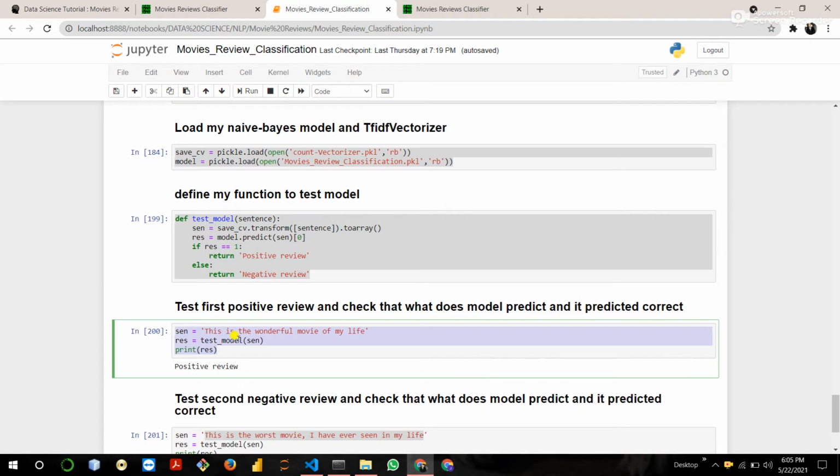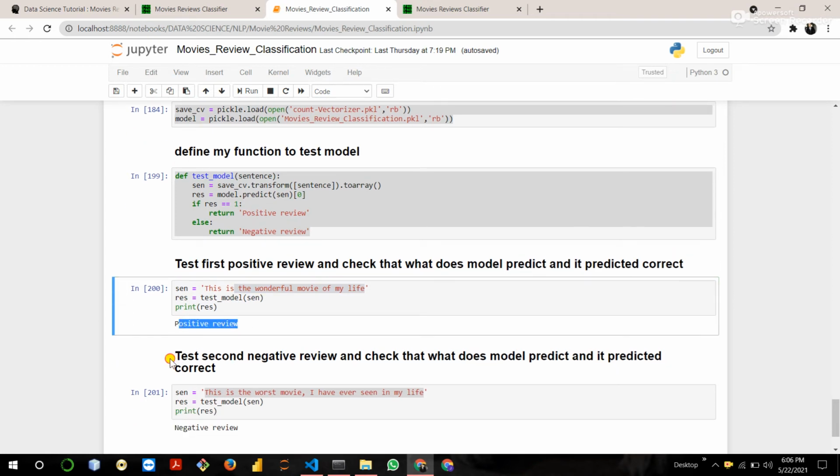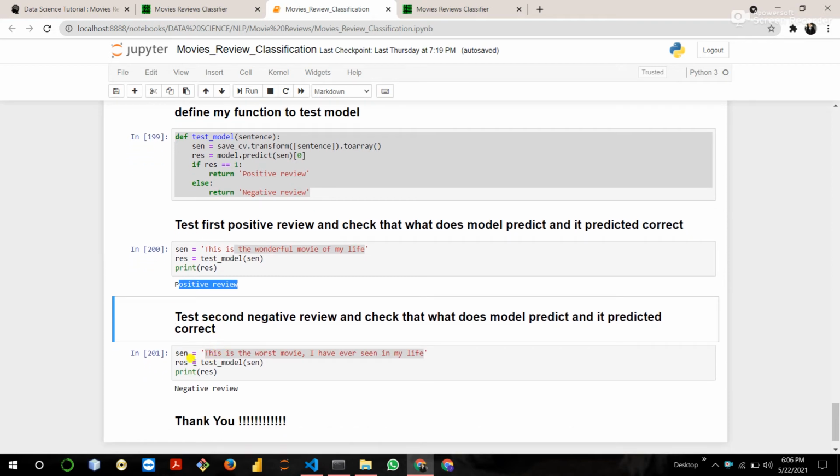Then this is my custom sentence: this is a wonderful movie of my life. Okay, then it predicts correctly. This is a positive review. Then again I gave a negative review to the model, and it again predicts correctly that it's a negative review.